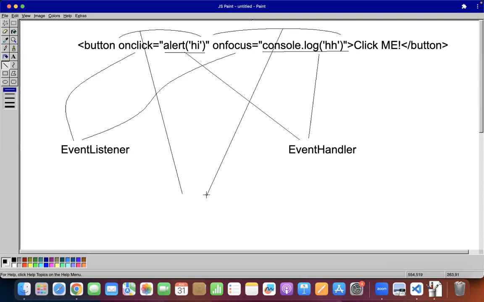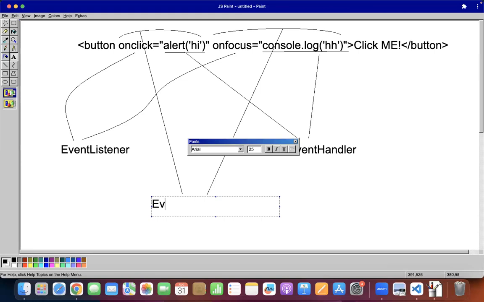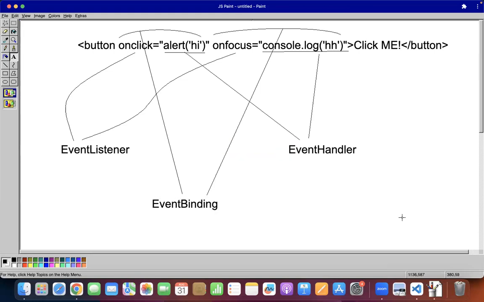Assigning an event handler to an event listener. These are the important things you need to know before going to React. Without this, you can't do anything.